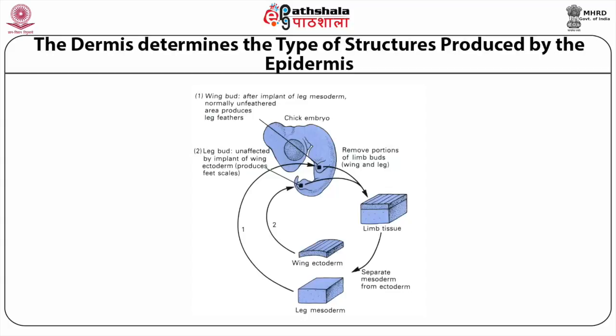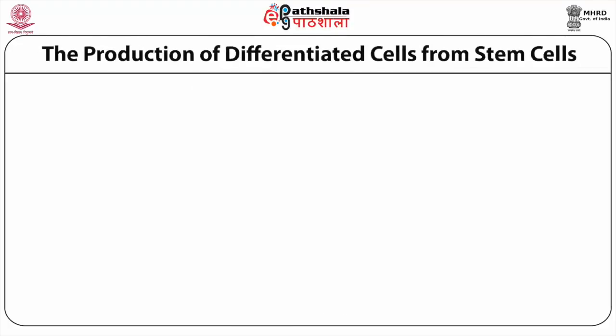Endoderm-mesoderm interactions dictate the internal organ formation in some cases. In other cases, the other germ layers take part in inducing the differentiation. This slide shows how the various components, like wing ectoderm and leg mesoderm, etc., arise. Let us have another look at the production of differentiated cells from stem cells.